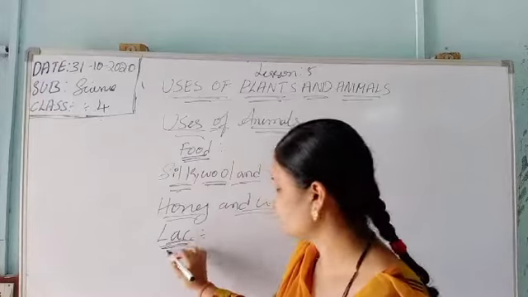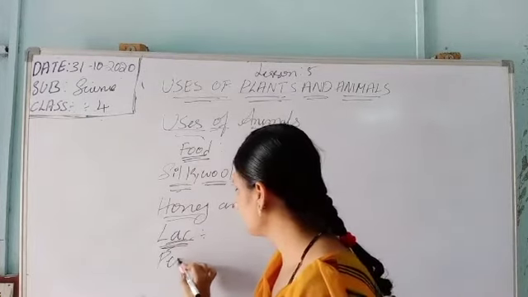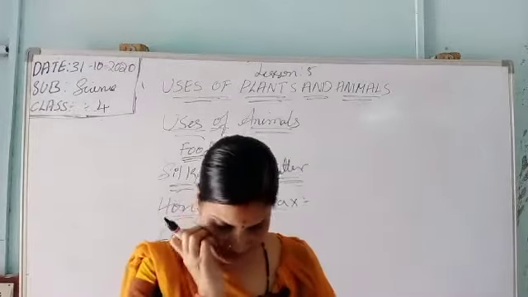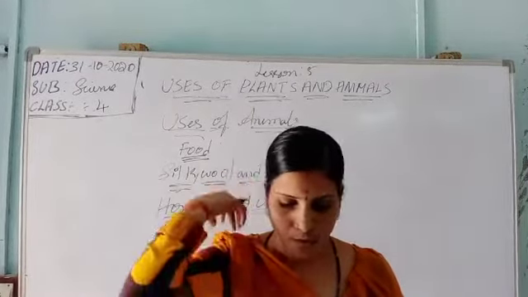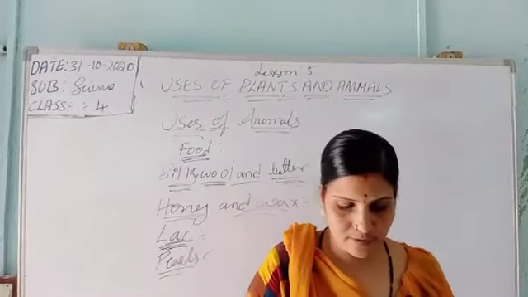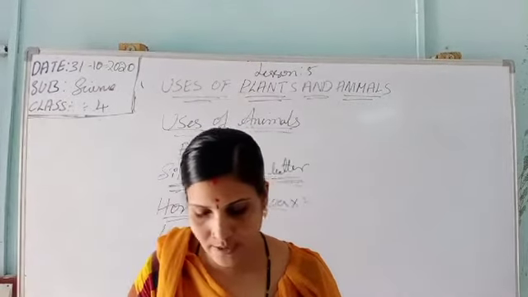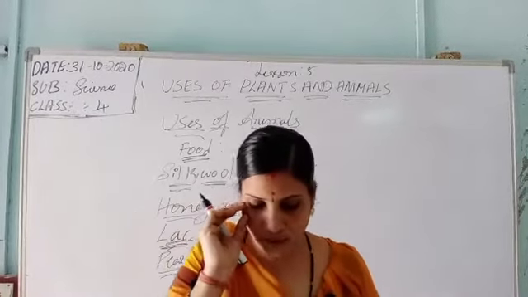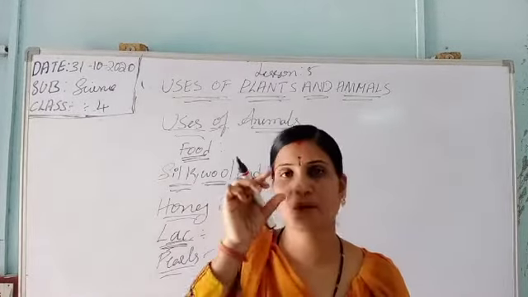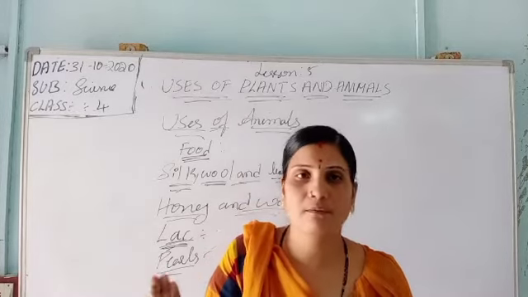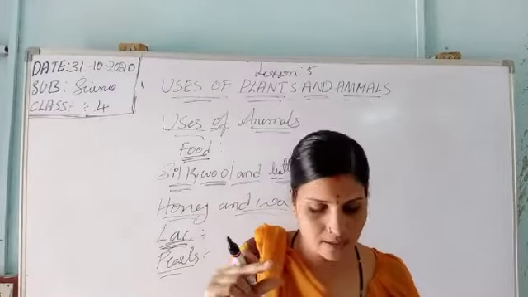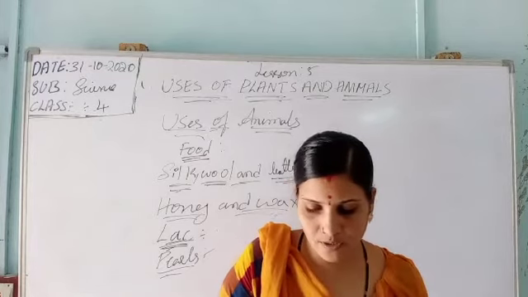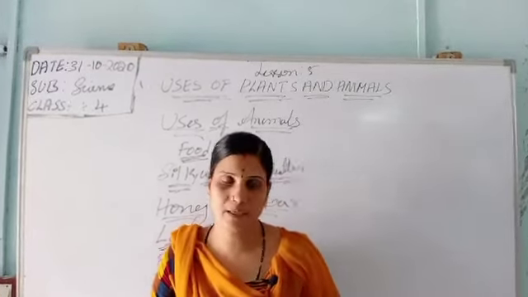Lac. Next, pearls. Do you know what is meant by pearls? Pearls are obtained from oysters. Oysters are creatures with shells that live in the shallow sea. Oyster shells are used for making buttons. So everyone, pearls are obtained from the oyster shell, which comes from the seas. It is used for making buttons.